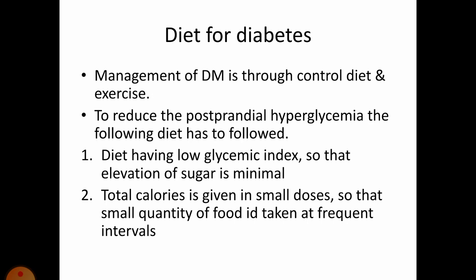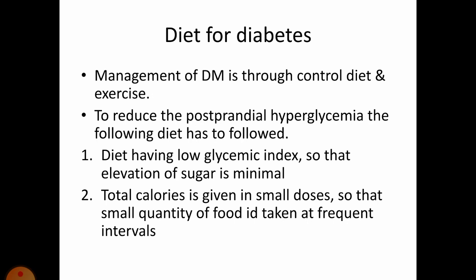You all know what is glycemic index. Glycemic index, the formula is given as the area under the glucose tolerance curve after 50 gram of test meal, divided by the area covered after 50 gram of reference meal, into 100. So the foodstuffs having low glycemic index should be included in the diet of a diabetic patient so that there is no elevation of sugar value in their blood.